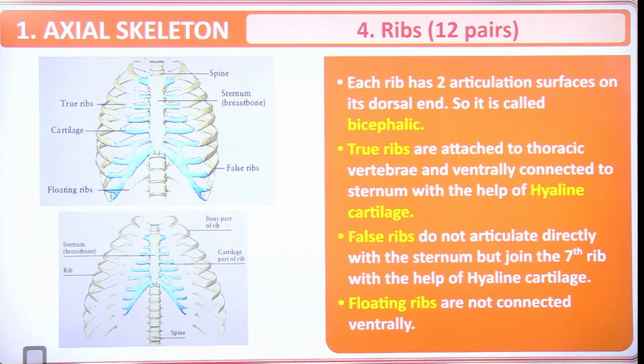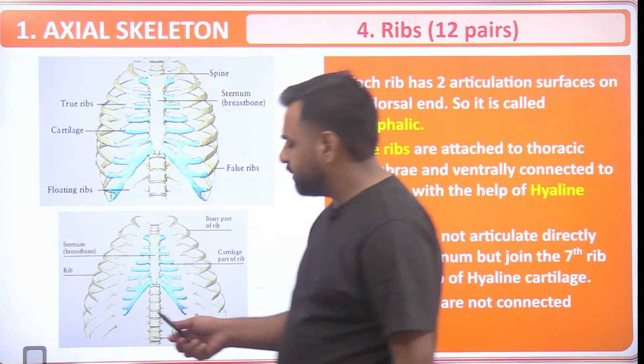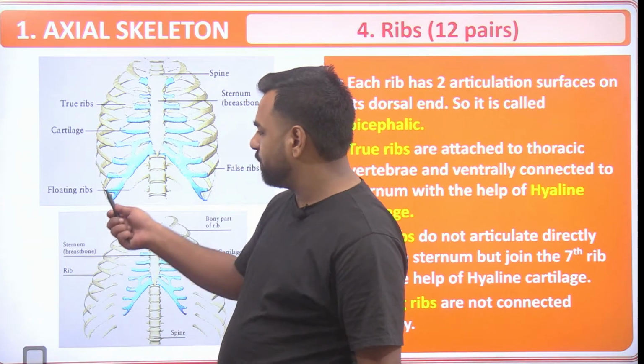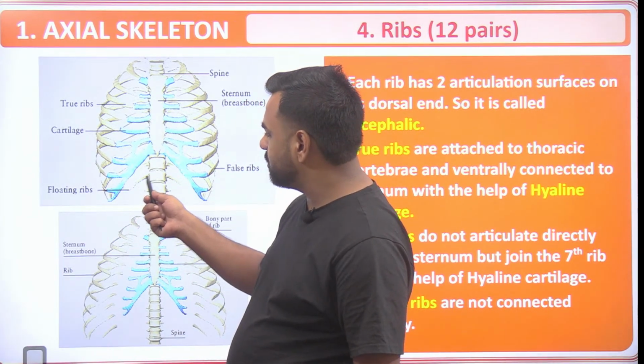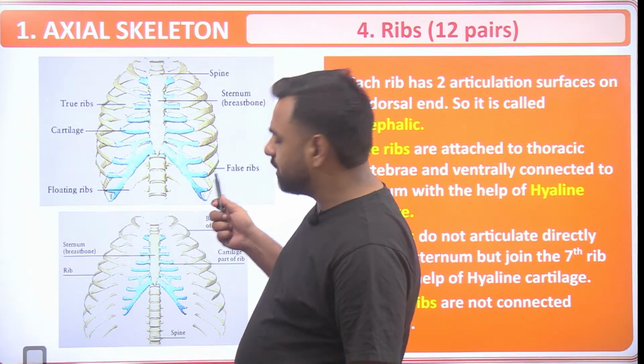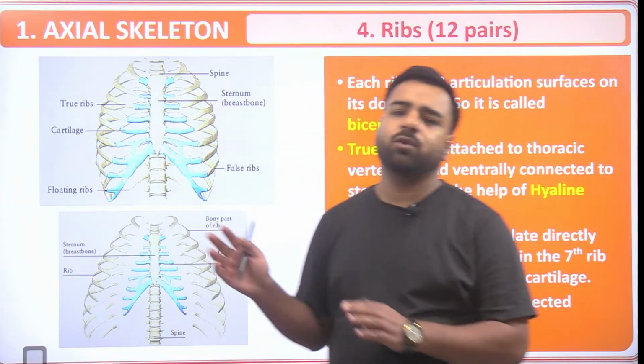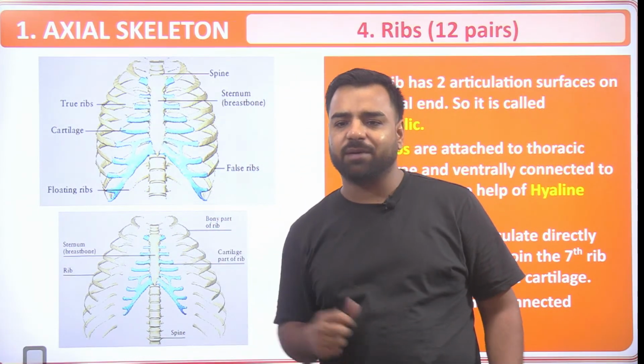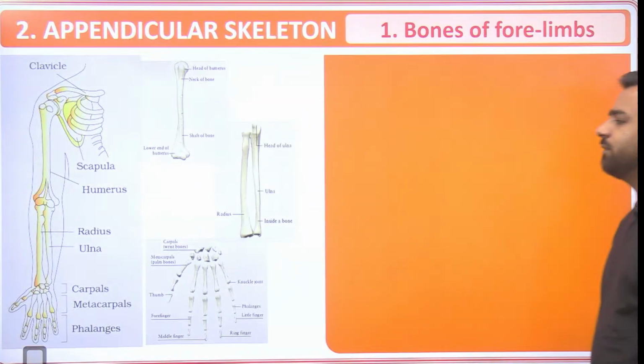Floating ribs are not connected ventrally, just check. If I talk about these last ribs, they are not connected here, right? So they are actually floating ribs. Floating ribs are present at the extreme end. They are not tying up with the bone again. It seems like it's only coming out and it's not tied up again. That's all about the floating ribs.